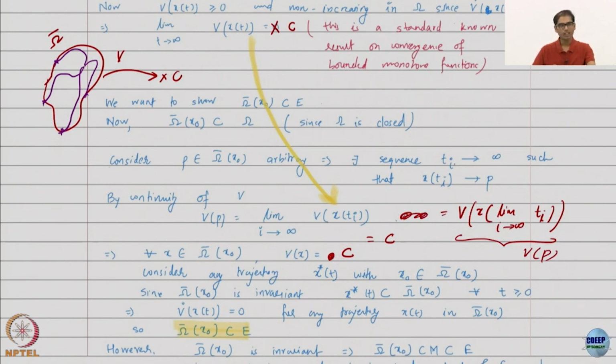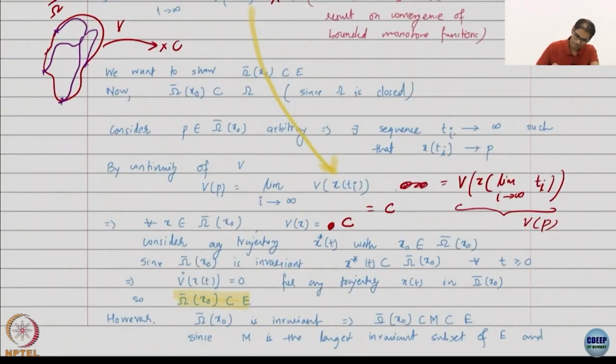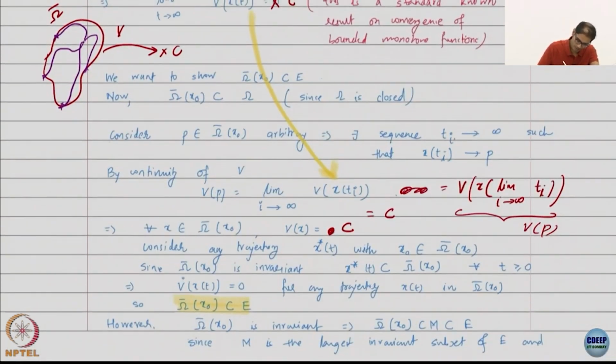Okay. So if I was to write it in text, I would say that omega bar, the limit set, is a level set of v.